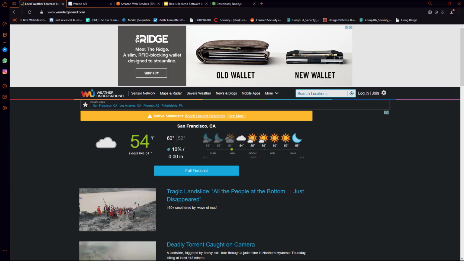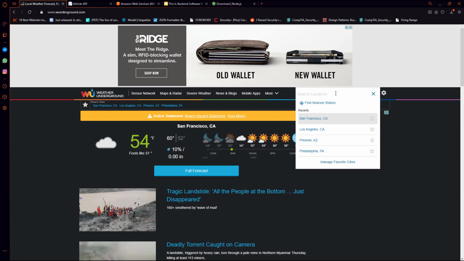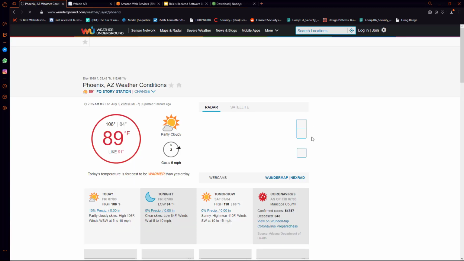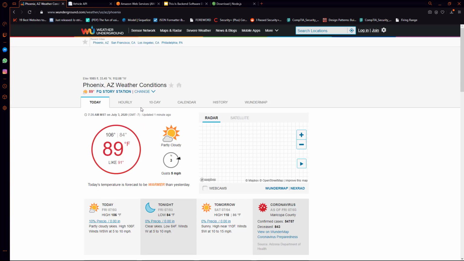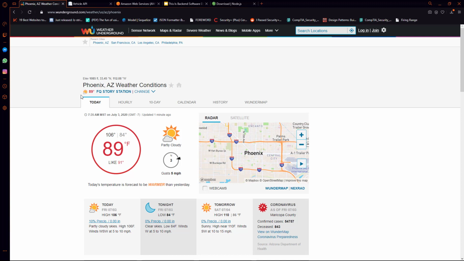So what I did was I looked up public weather API, and I came across this site called Weather Underground. What I want to do is just search a location on here. So I'll go into the search bar, and I actually have one right here. Let's do Phoenix, Arizona. If I click on that, then it pulls up some information about the weather in that area.